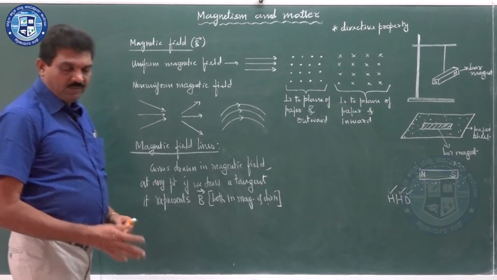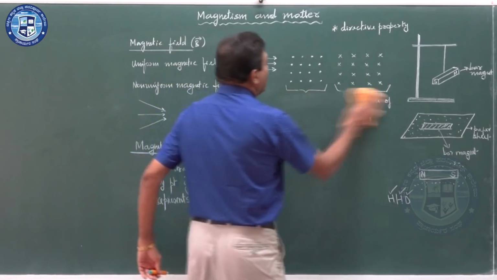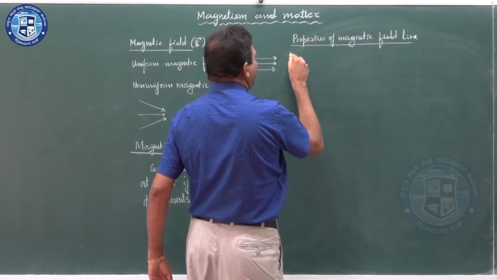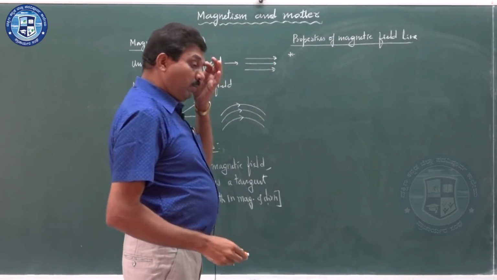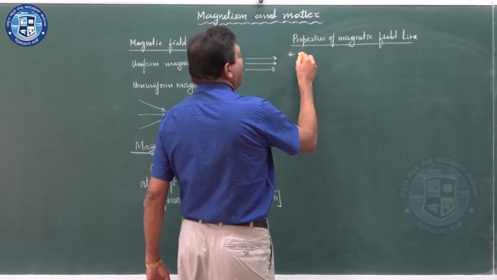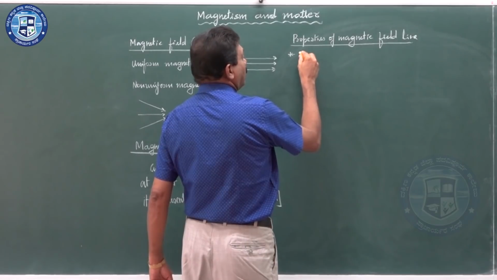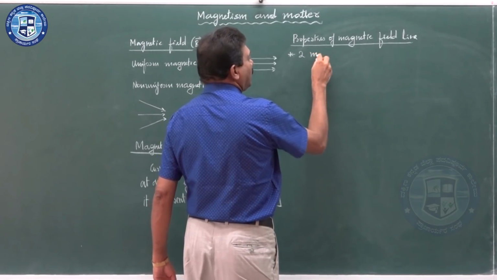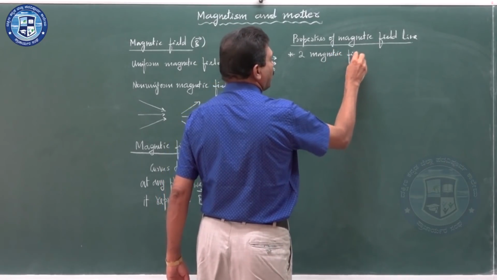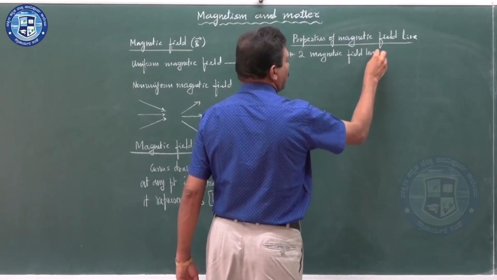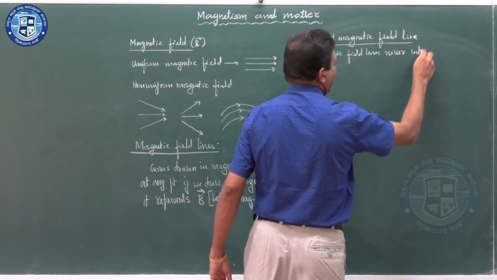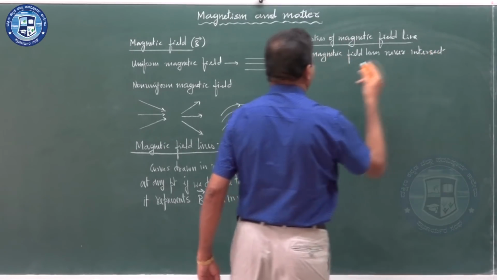What are the properties of magnetic field lines? The first property we can consider: two magnetic field lines never intersect. They do not intersect with each other.